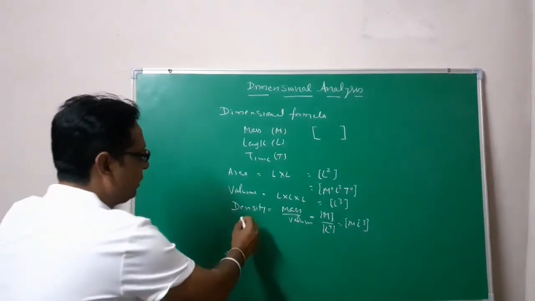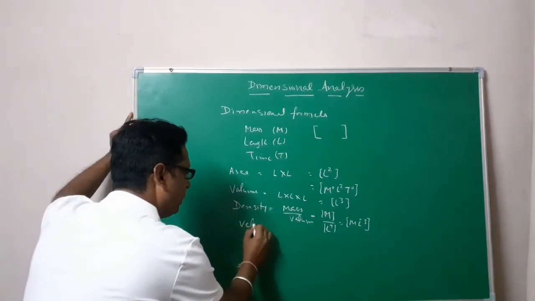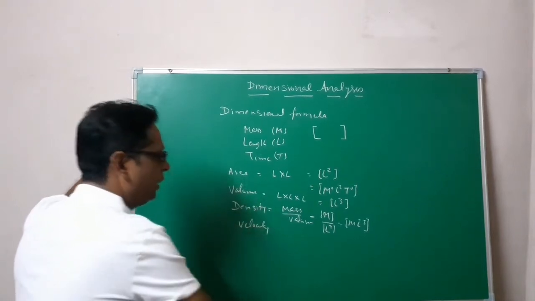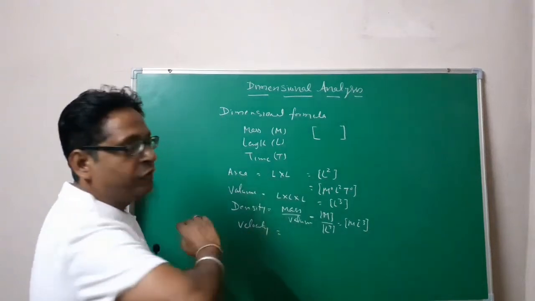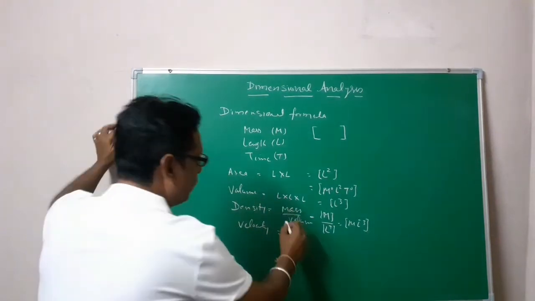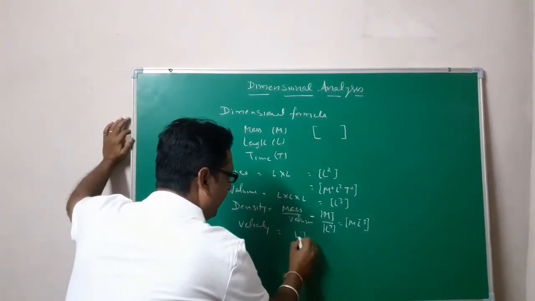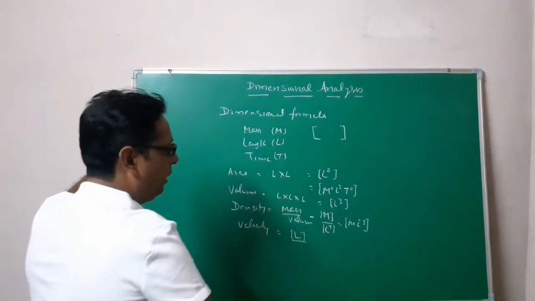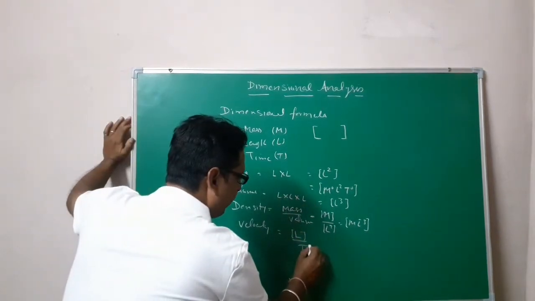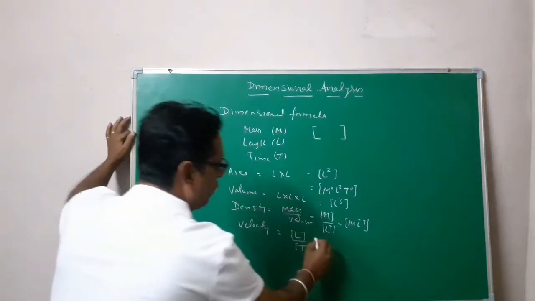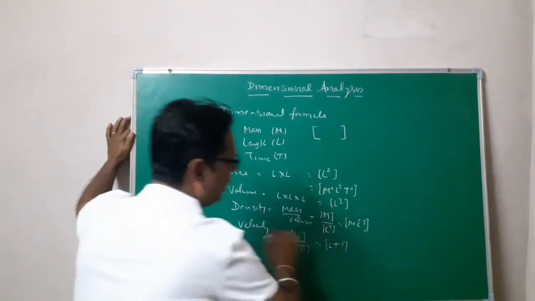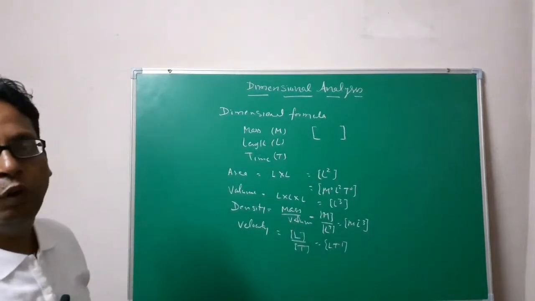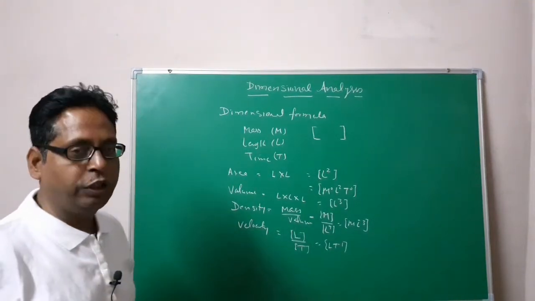Similarly, we can write velocity or speed, both having the same dimensional formula. Velocity means rate of change of displacement. Displacement is measured in length, and this is divided by time, which is T. So what you get is L T minus 1. This is the dimensional formula of velocity.